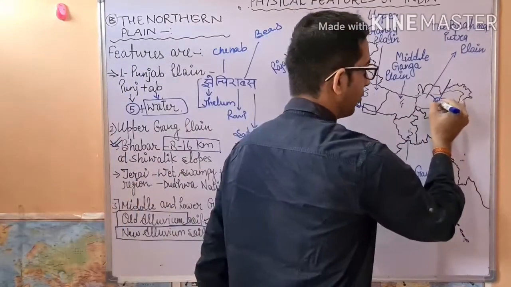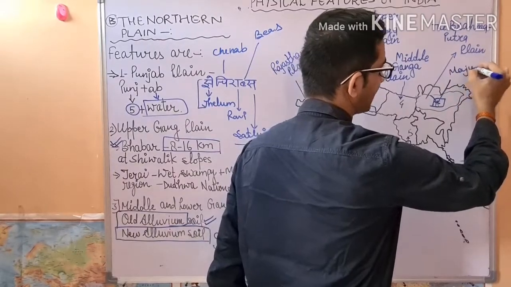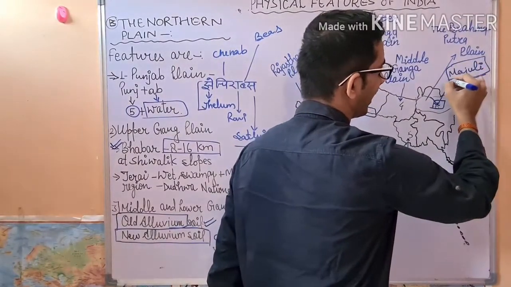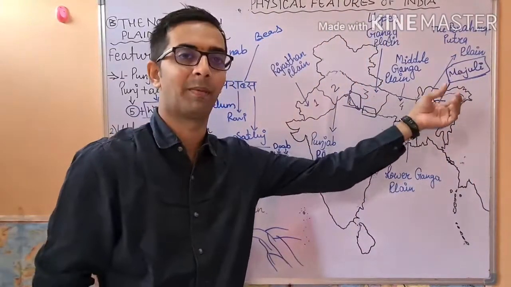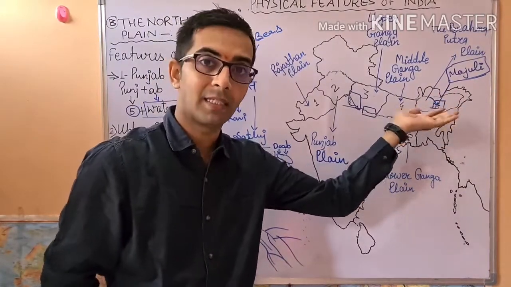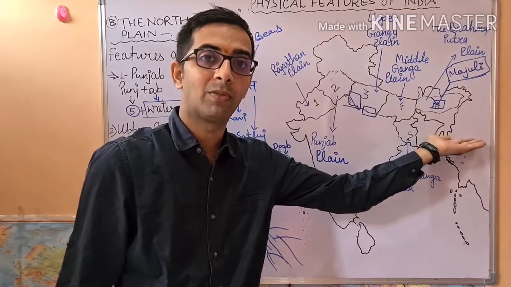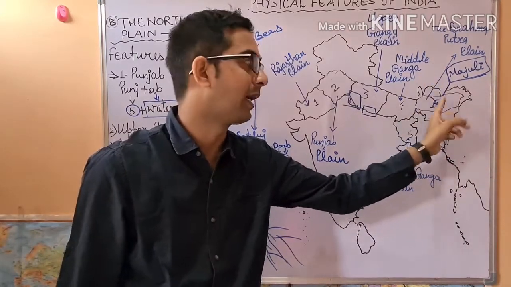This is known as a riverine island, Majuli riverine island. It means this island has been formed with the help of the river. Clear? So the world's largest inhabited island, where people live, is known as Majuli island.